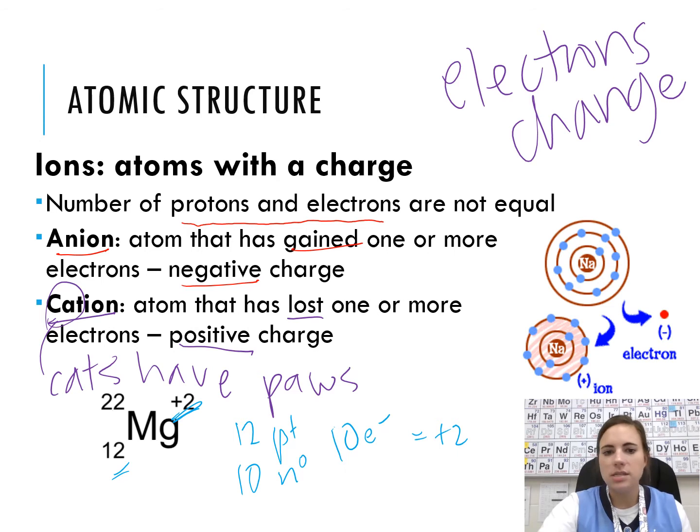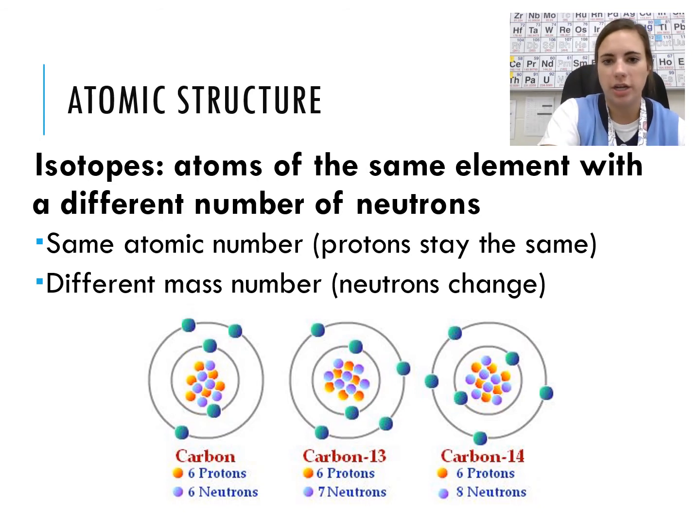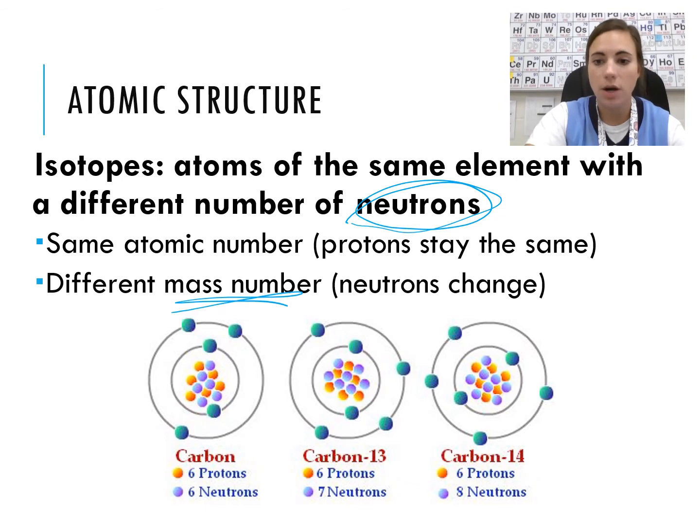So that means if an atom gets rid of electrons, the other way that atoms can be different of the same element is isotopes. So isotopes have the same number of protons. Remember, we can't change that, or we change the actual element's identity. But the neutrons change. We have a different number of neutrons, which means the mass number changes.